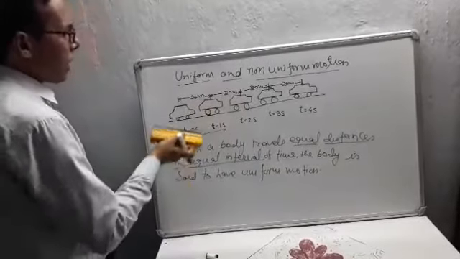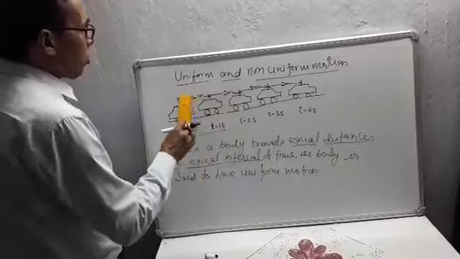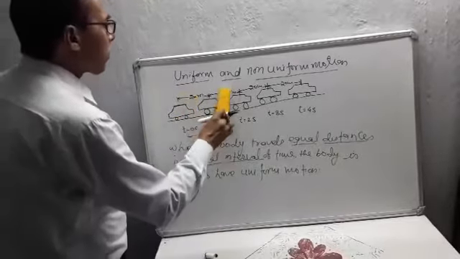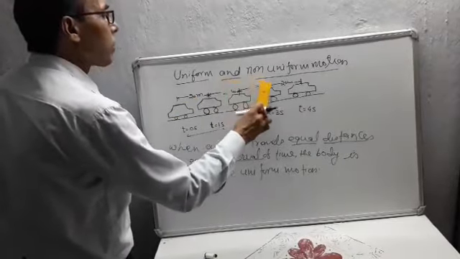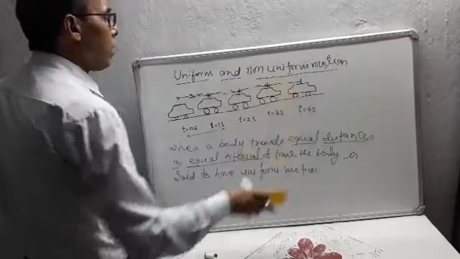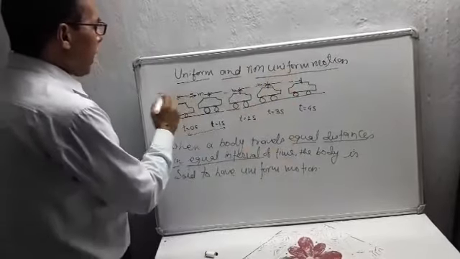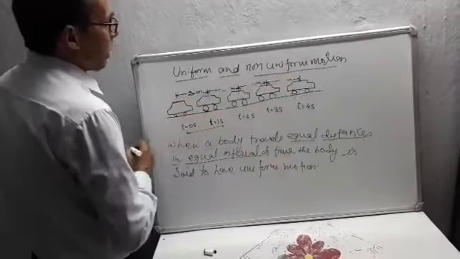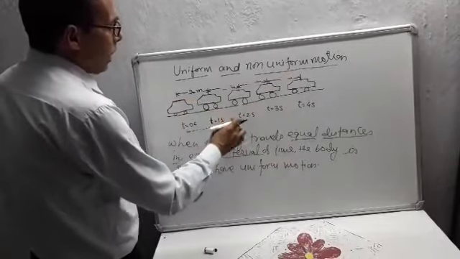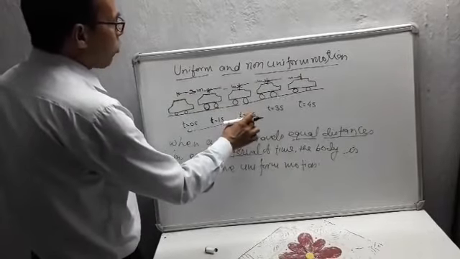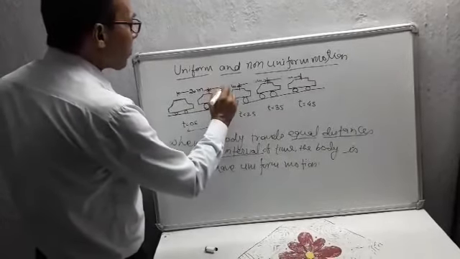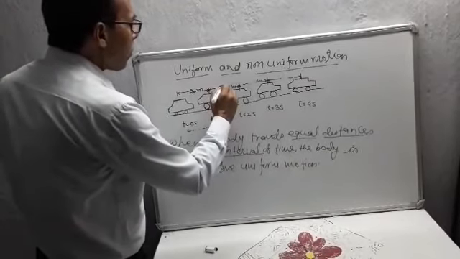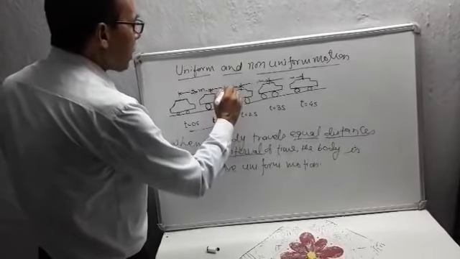Now the second is non-uniform. So here we see, in the second case, in 1 second the car travels 20 meter, and at the end of the 2 second, it travels 10 meter.